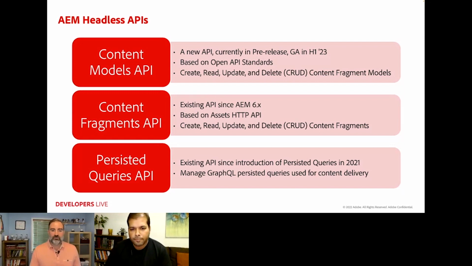Secondly, we have the Content Fragments API. Existing API, been around since 6.x, based upon the Assets HTTP API that you may also be familiar with. And again, full support for create, read, update, and delete operations, so you can manage that content headlessly based upon the schemas that you manage through the Content Models API.